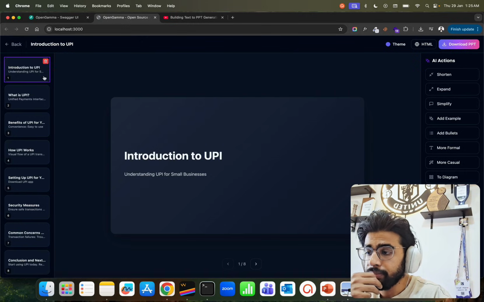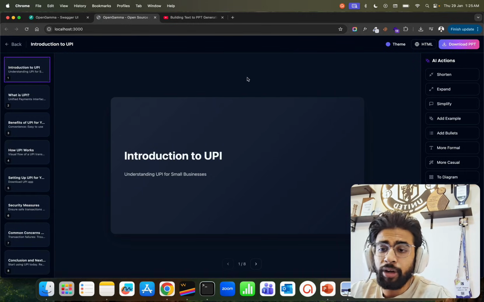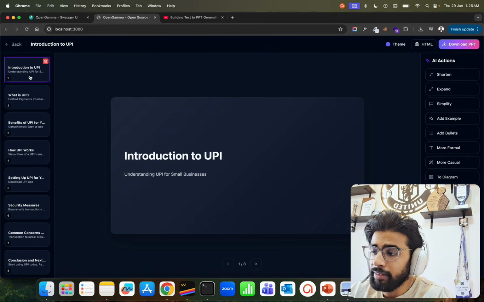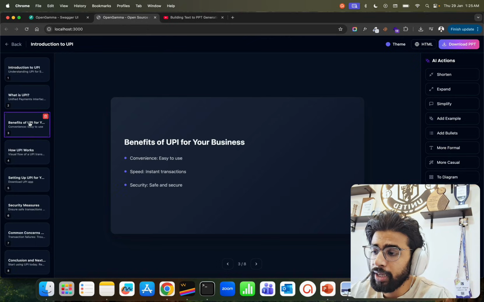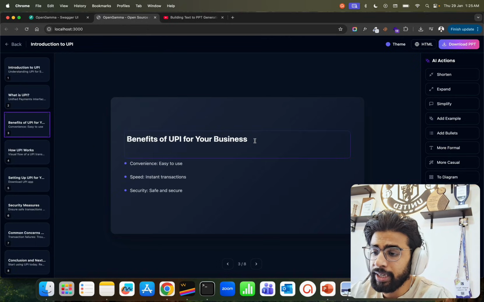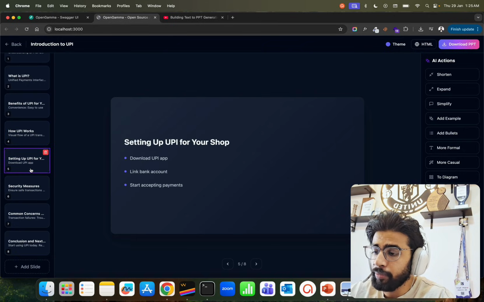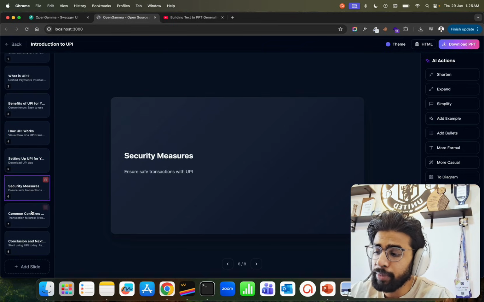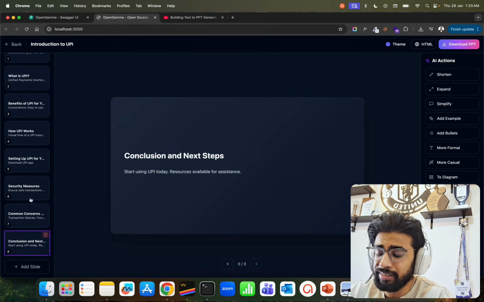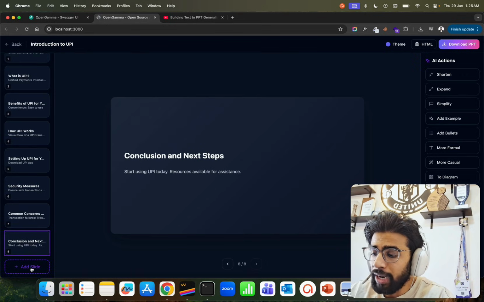Now, this is how it looks. If you have ever used Gamma, you will find a little similarity in the user interfaces. See, on the left hand side, we have some slides: introduction to UPI, what is UPI, benefits, and these are all editable. You can edit as well. We'll talk about that in a bit. How UPI works, setting up UPI for your shop, security measures and common concerns, and so on, right? And you can also add a new slide.